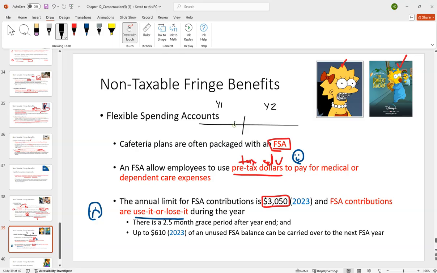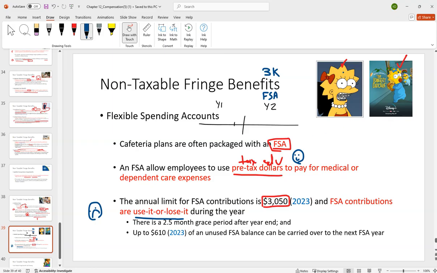Typically your employer close to the end of year one will say, hey, do you want to participate in the FSA next year? Either we will fund the FSA as the employer, or you can put into that like $3,000, right? Pre-tax money that you can use for medical expenses or daycare, okay?